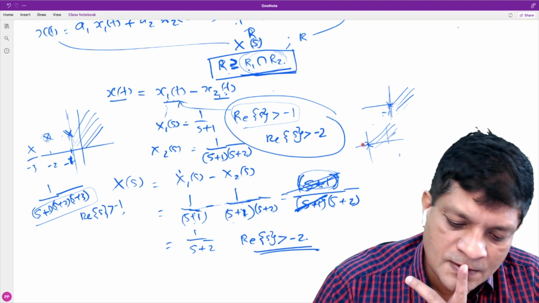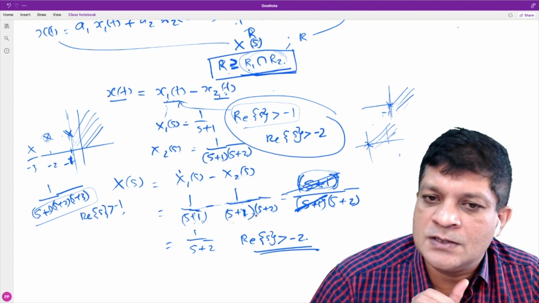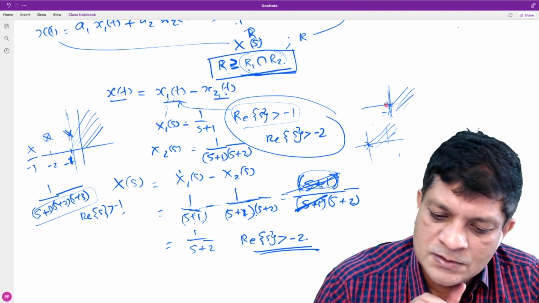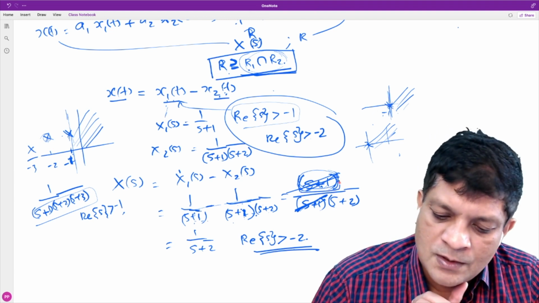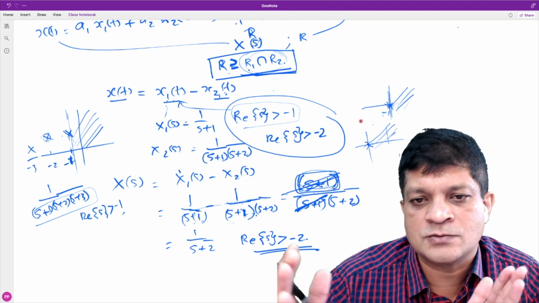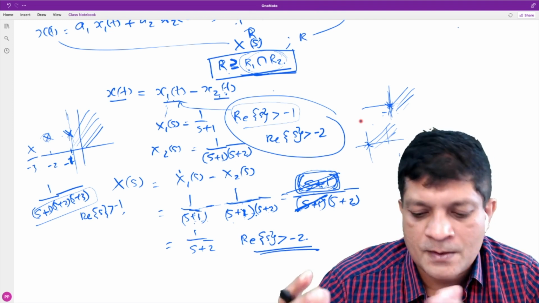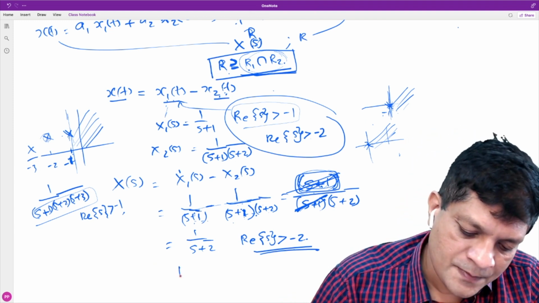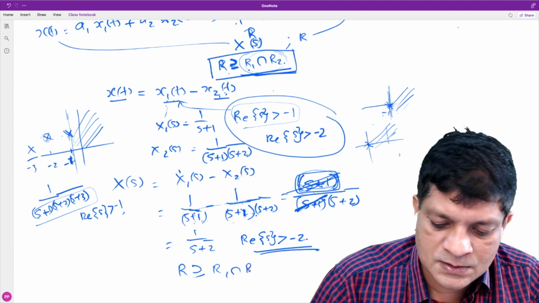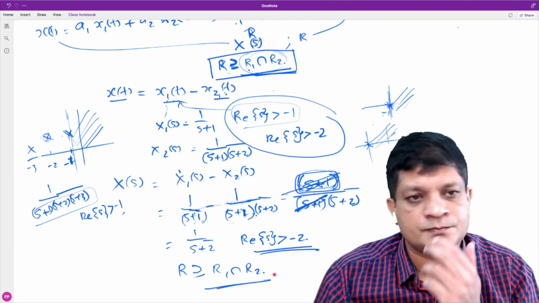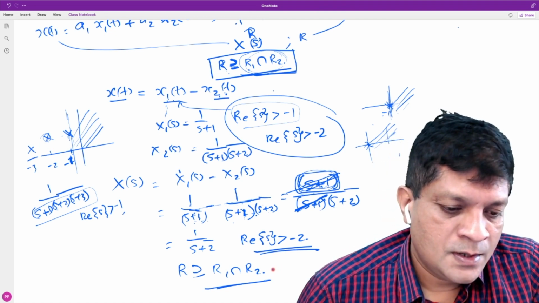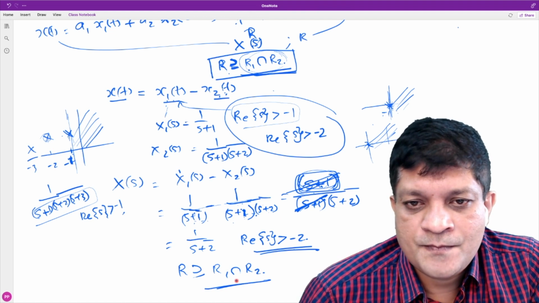Before this, when you consider these two individually and take the intersection, the ROC was limited by this pole. Now, when a zero is introduced, this pole gets cancelled, so the ROC expands. Okay, so this is the linearity property. The ROC R is a superset of R1 intersection R2. Any question regarding this?